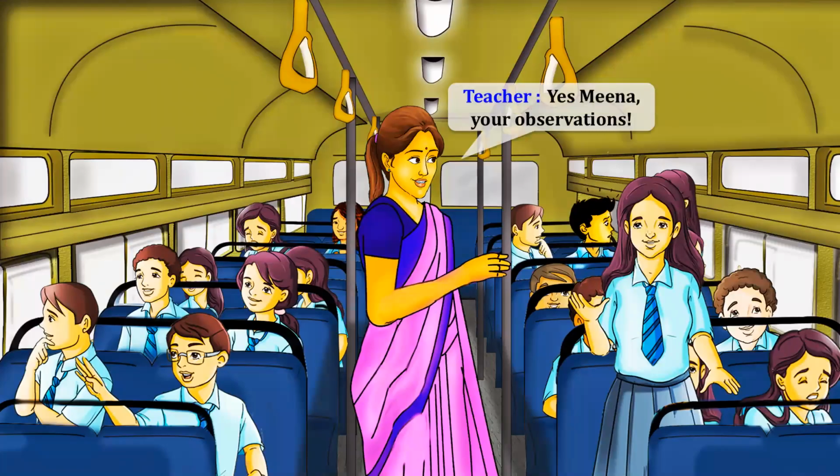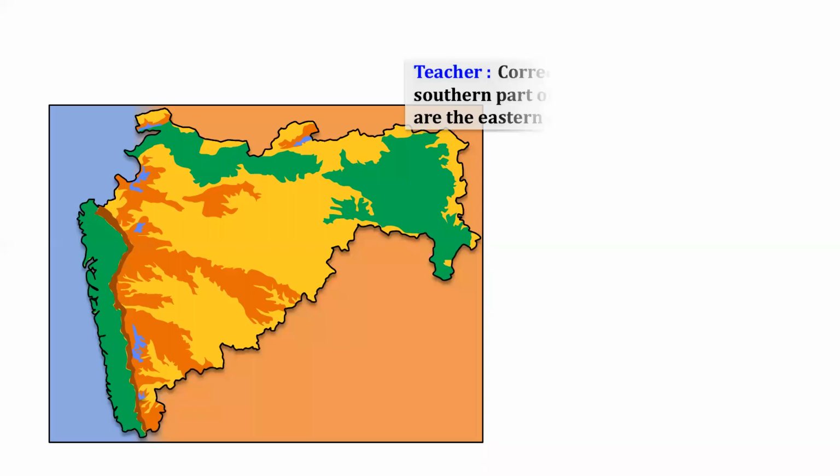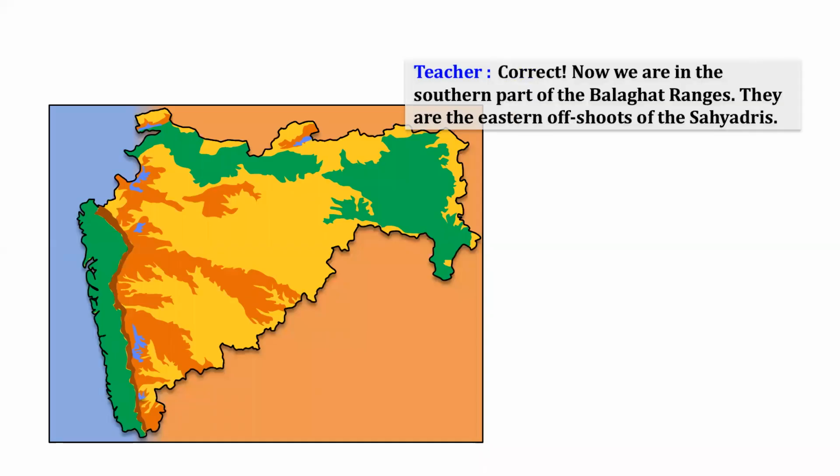Now the teacher asks Meena, what is your observation? Now Meena said, madam, are we going down the slope? Now there's a slope, so obviously she asked, madam, are we going down the slope? Teacher: Correct. Now we are in the southern part of Balaghat.